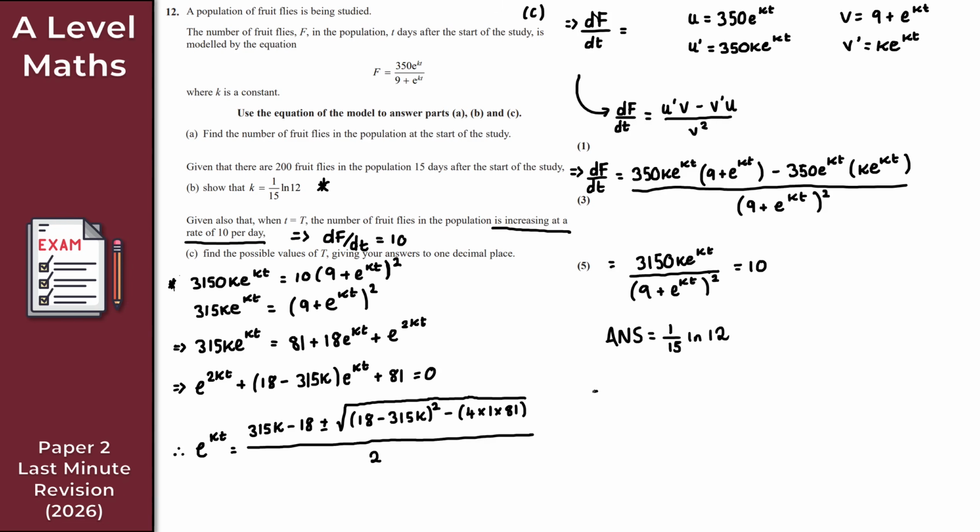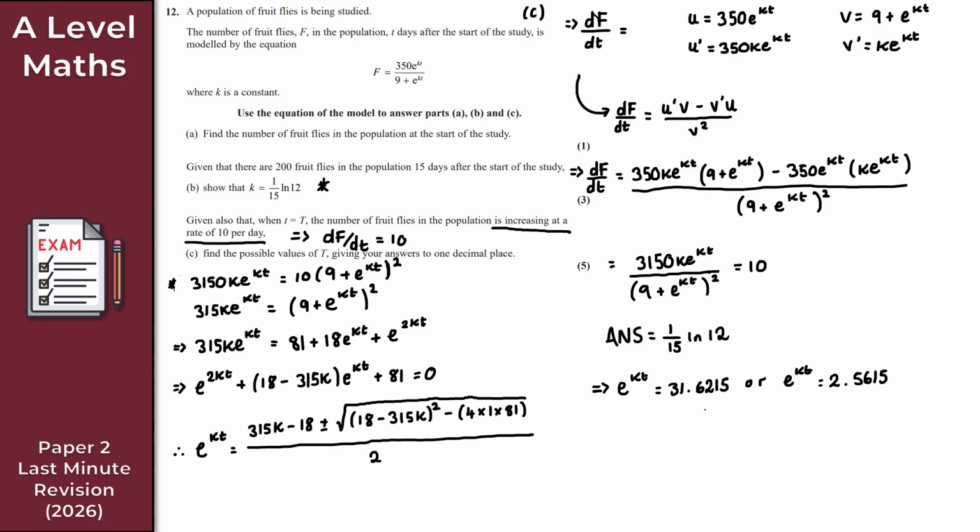So what I get then is 2 solutions for e to the kt. e to the kt is equal to 31.6215, or e to the kt is equal to, for the second solution, 2.5615.